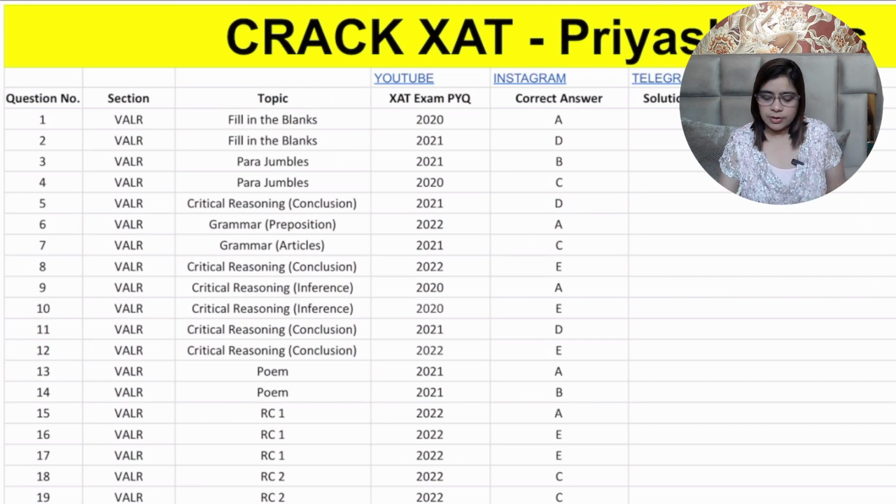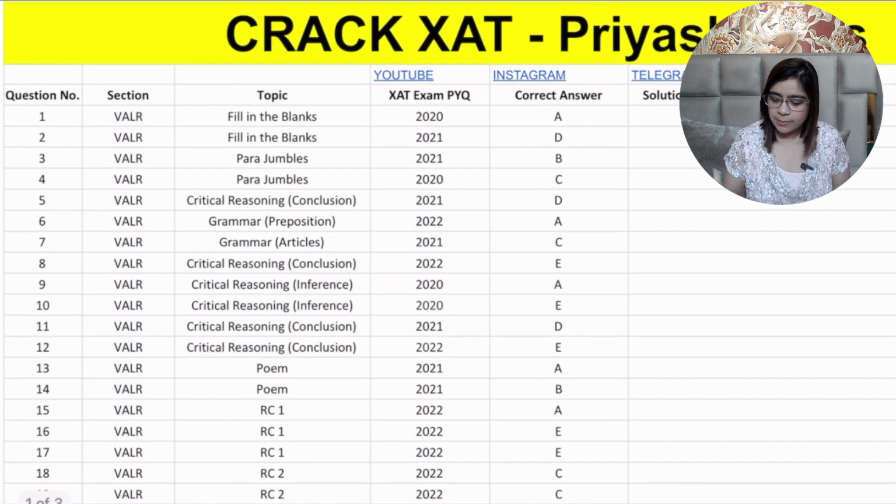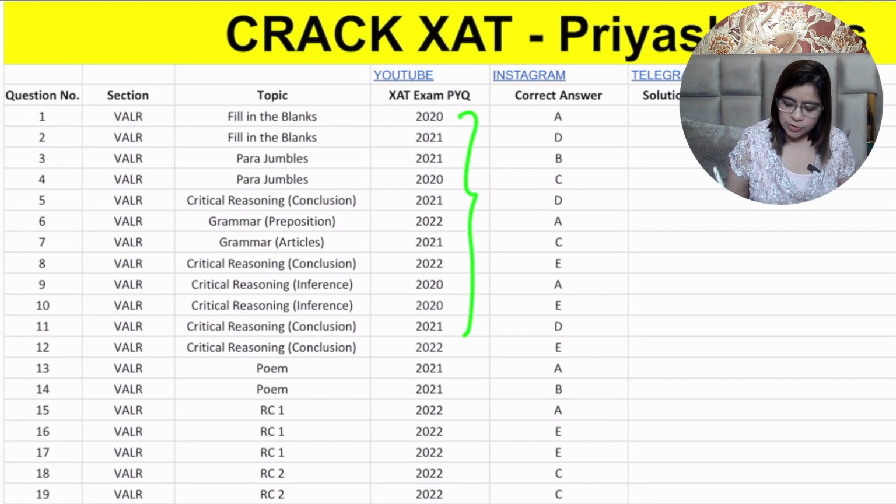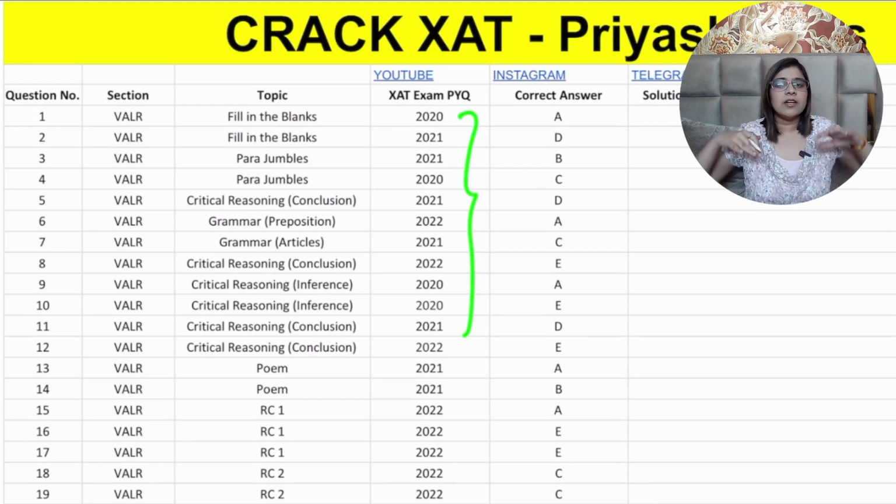I have also made one table out here where I'm talking about which year's paper it was. They have generally made the entire paper out of 3 years, 2020, 2021 and 2022. Using the papers of these three years they have prepared this mock test. But as I discussed it with the professor in detail, he told that the question paper setting committee has selected these specific questions, so they definitely want to indicate something. So we have to understand what they want to indicate. That's what we are doing in this video right now.